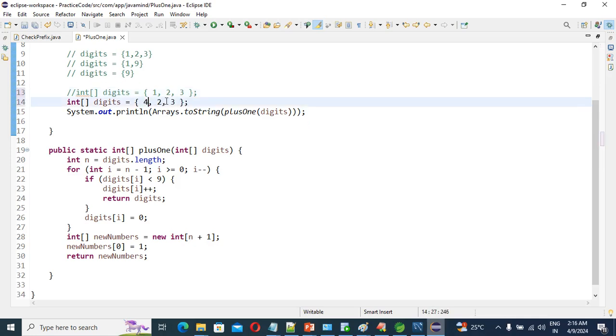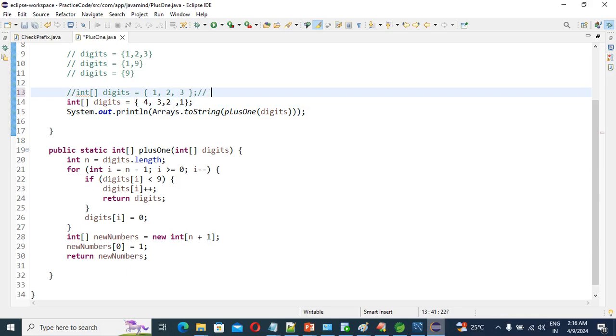Four, 3, then 2, then 1. And guys, for this, what should we get as output? 4 3 2 2, right? 4 3 2 2. That output you got, right?